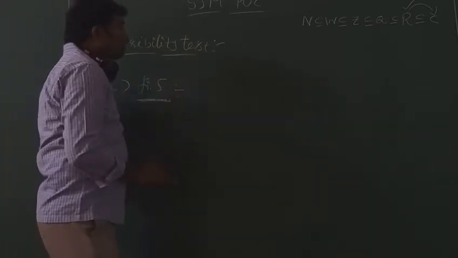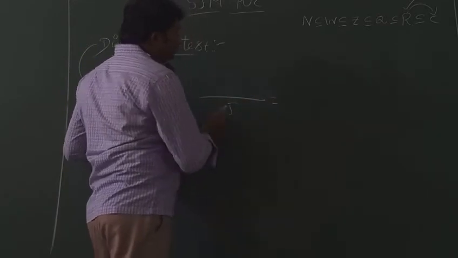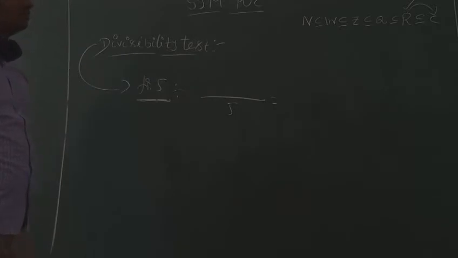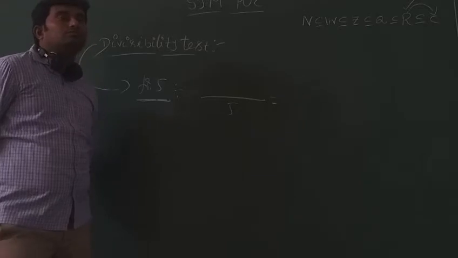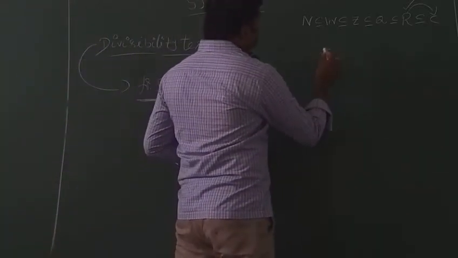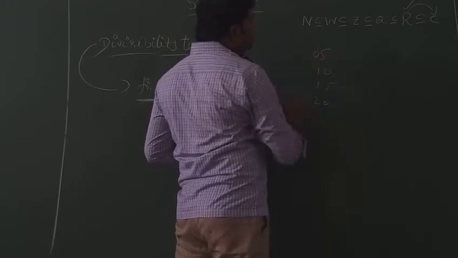Next, divisibility test for 5. It's very simple. You can observe the table of 5, the fifth table: 5, 10, 15, 20.